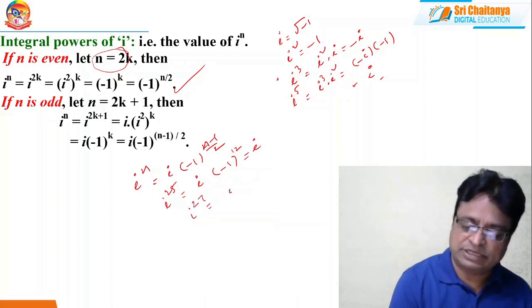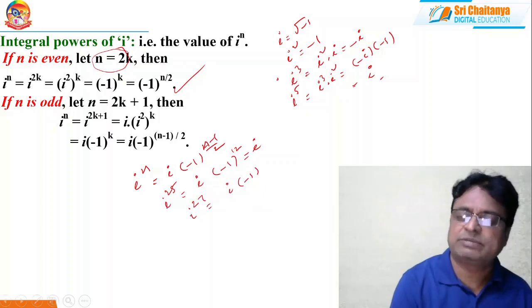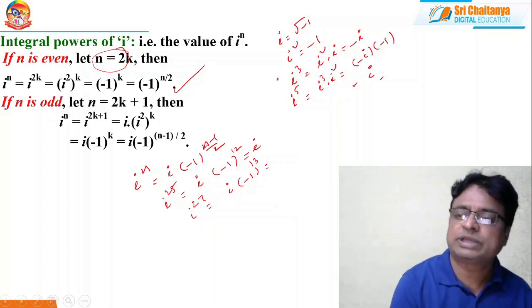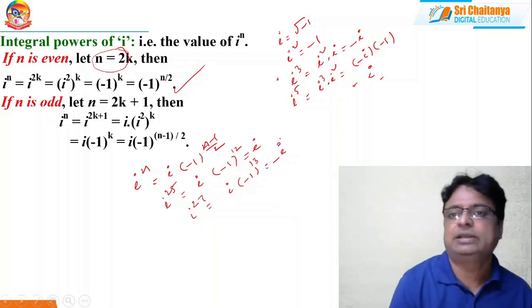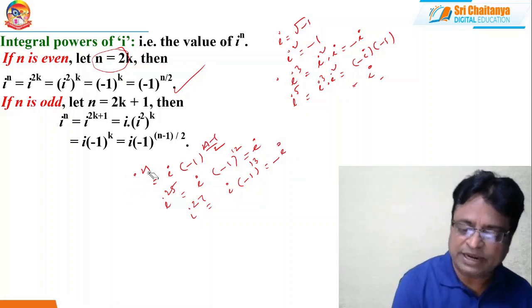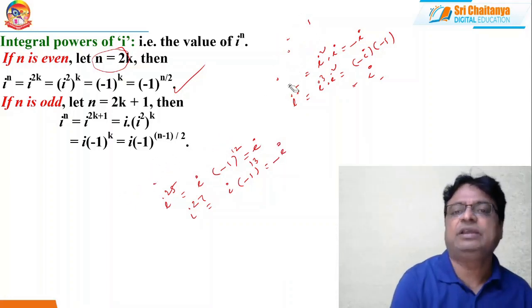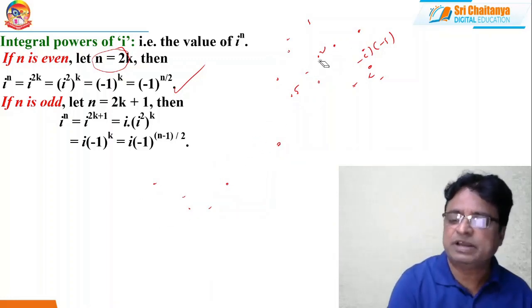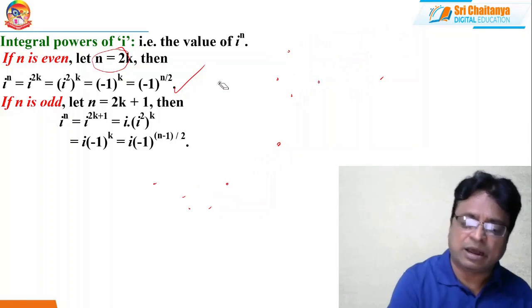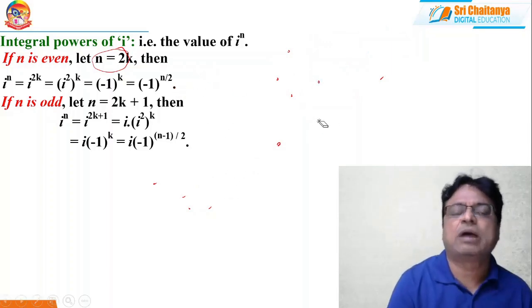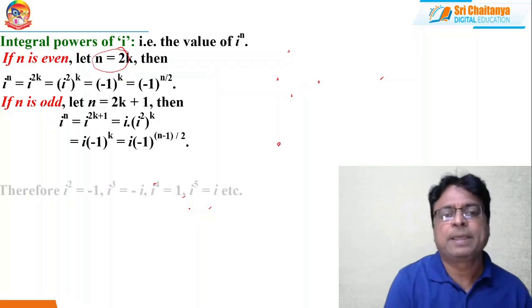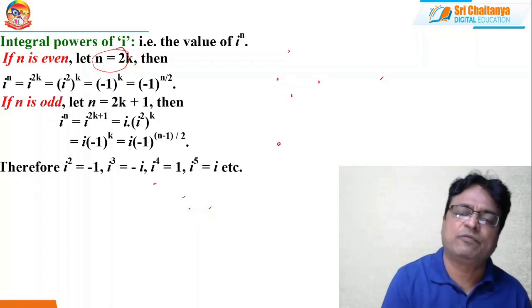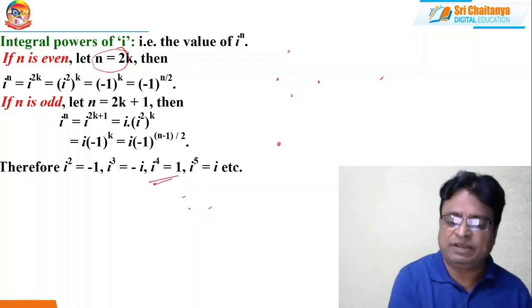Similarly, what is i power 27? This is i into minus 1 whole power 27 minus 1, that is 26, 26 by 2 is 13. So minus 1 whole power 13 is minus 1. So it is minus i. Like that, we can find all integral powers of i very easily with this systematic approach. Because these multiplications and these numbers are very useful for manipulating complex numbers in the coming sessions. Now, i square is equal to minus 1, i cube is equal to minus i, i power 4 is equal to 1, and i power 5 equal to i.